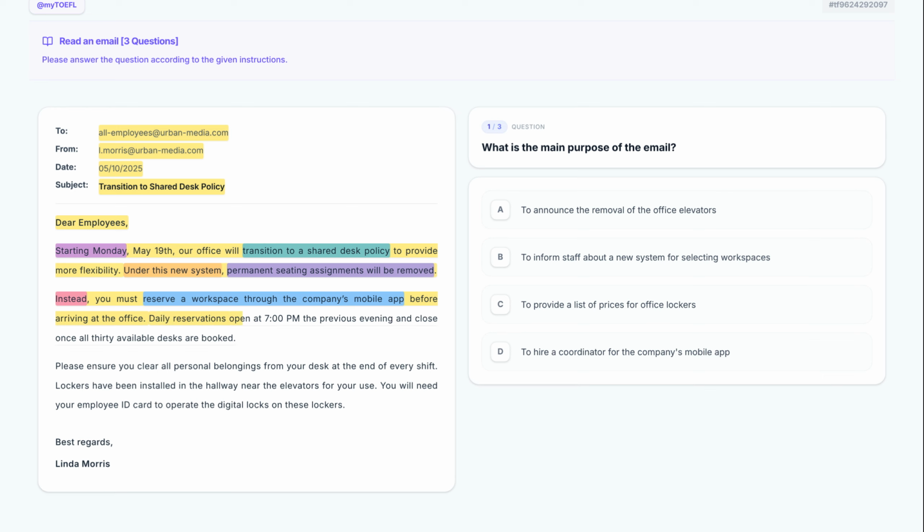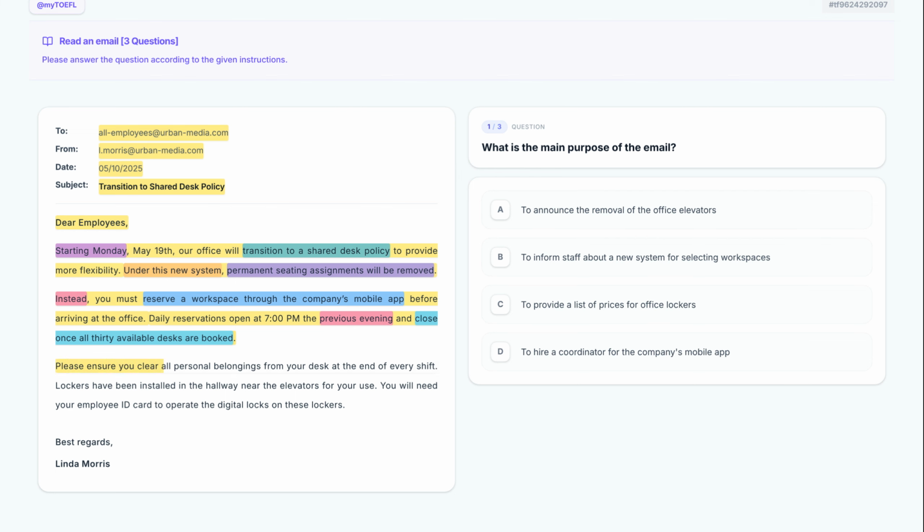Daily reservations open at 7 p.m. the previous evening and close once all 30 available desks are booked. This sentence adds a sense of urgency, noting that reservations close once all 30 available desks are booked. The phrase, previous evening, is a key detail for students to remember regarding the timing of the reservation.